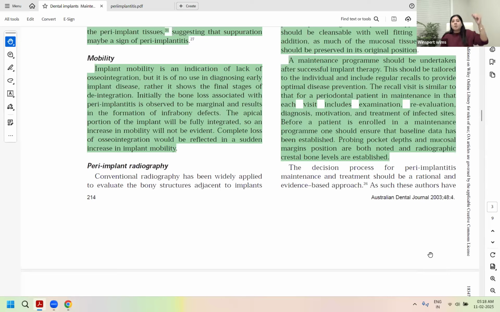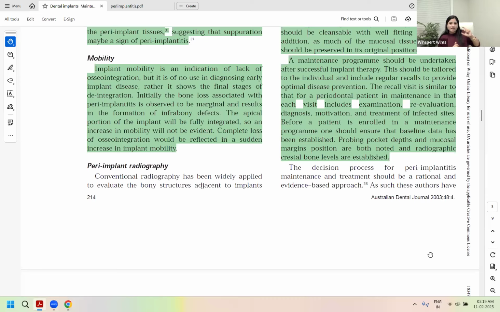By again taking your probing depths, your bleeding on probing, indices, and your plaque load and everything. These are your basic clinical indices that will help you assess whether the patient is maintaining their oral hygiene, how motivated they are, and if you gave them the treatment for a particular site, are they maintaining and stabilizing it?